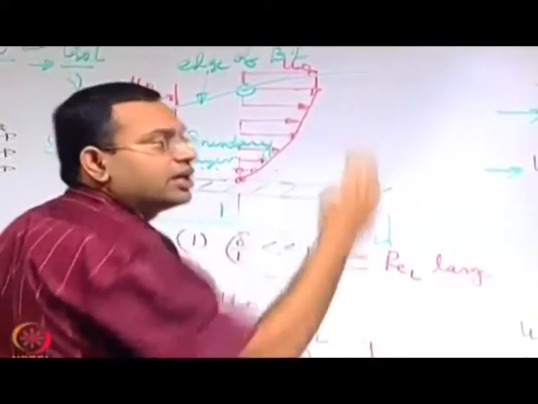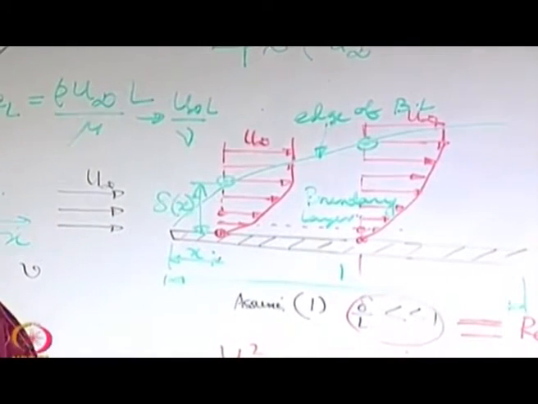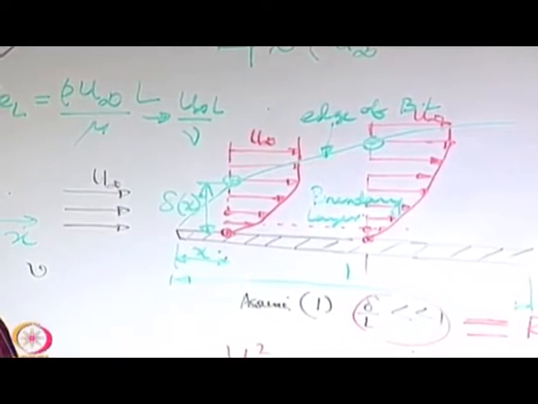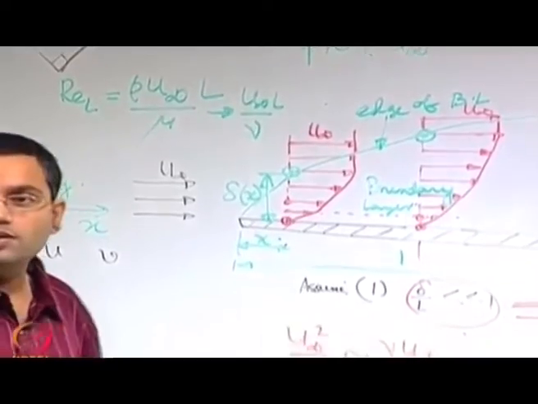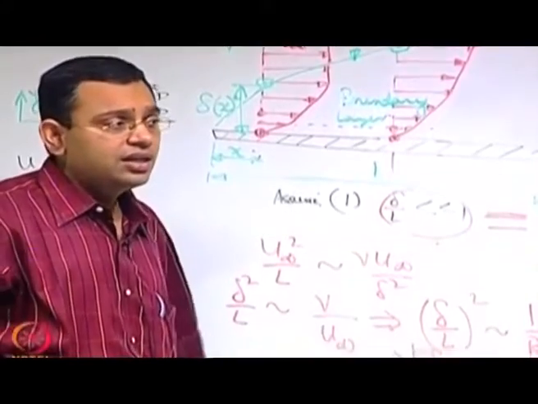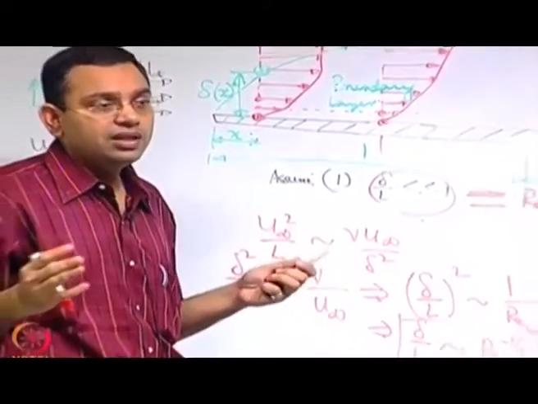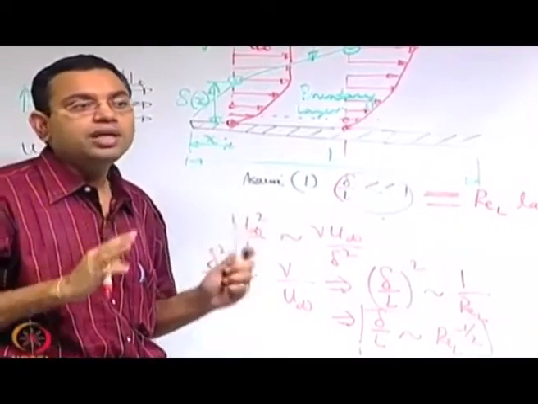The other important consideration, which does not come for flow over a flat plate but may come for flow over a curved surface, which we will see subsequently, is whether this boundary layer is going to grow monotonically. This type of monotonic growth will not always be the situation; it will depend on the pressure gradient in the flow. For flow over a flat plate, dP/dx is 0, so it will just grow monotonically. On the other hand, if you are considering a curved boundary, there are two possible cases: dP/dx greater than 0 and dP/dx less than 0.